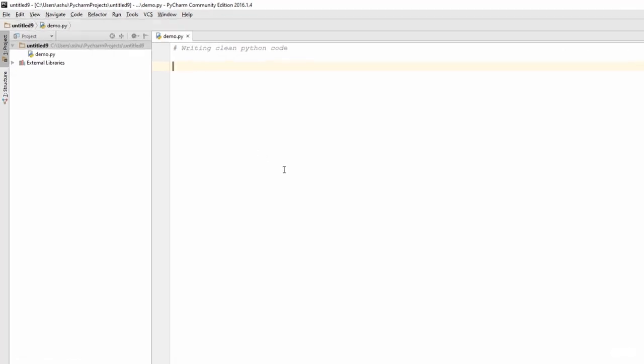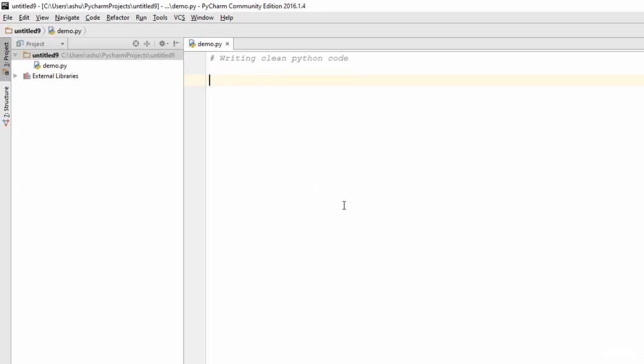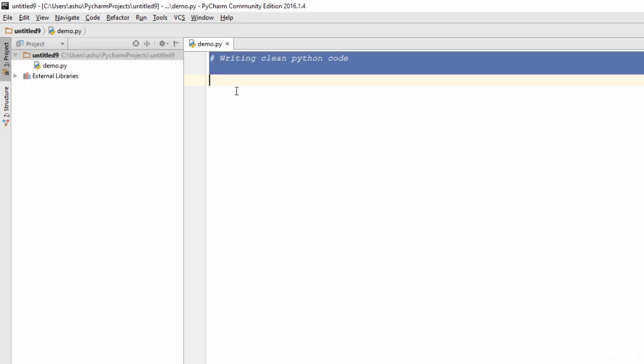The first one is quite simple, and the rule suggests that you always need to write your import statements at the top of the file. Now, we always follow these rules most of the time, but in some cases, the import statements might be included in between some of the code, and that's actually not a good practice. So if you want to import a certain package, you always need to import it at the top of your code.